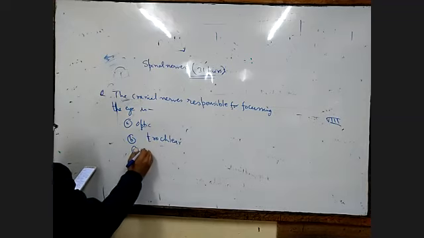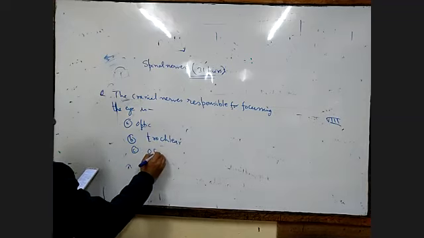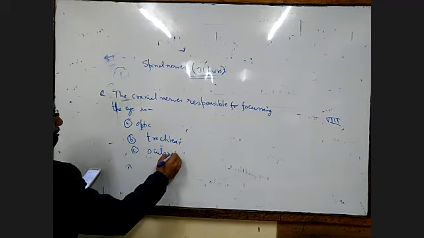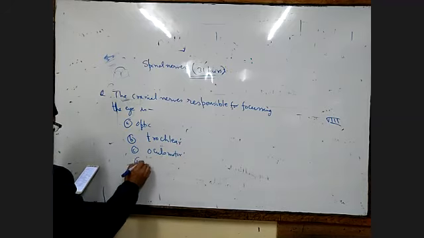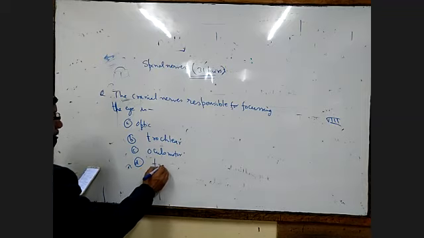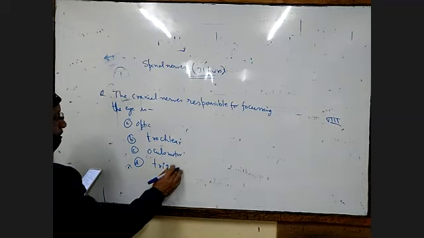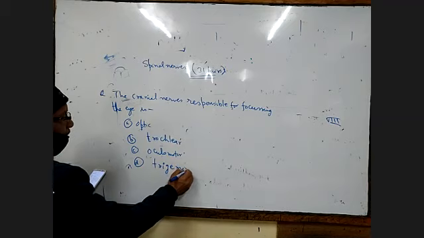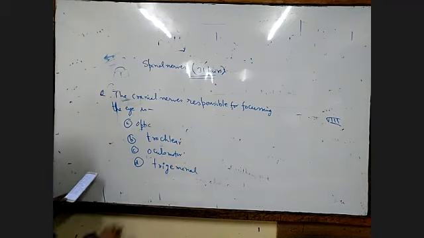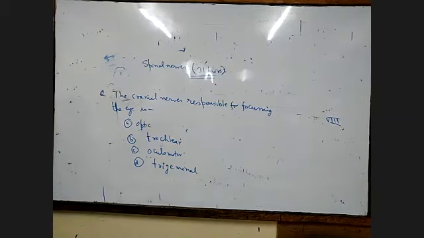C will be oculomotor. D is the trigeminal. So here: optic, trochlear, oculomotor, and trigeminal. The one responsible for focusing the eye is oculomotor.